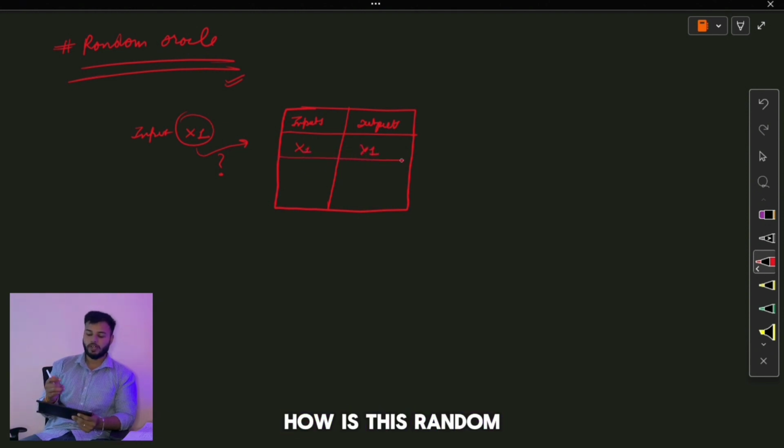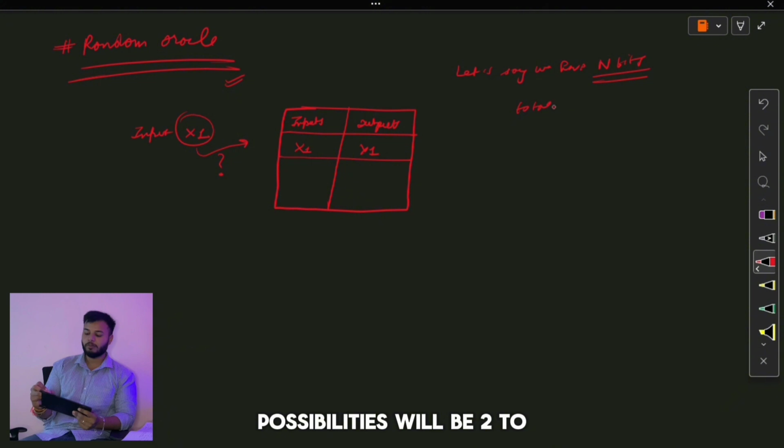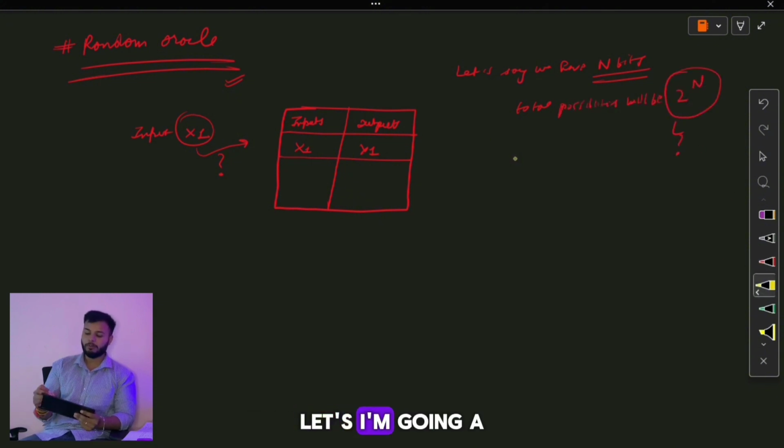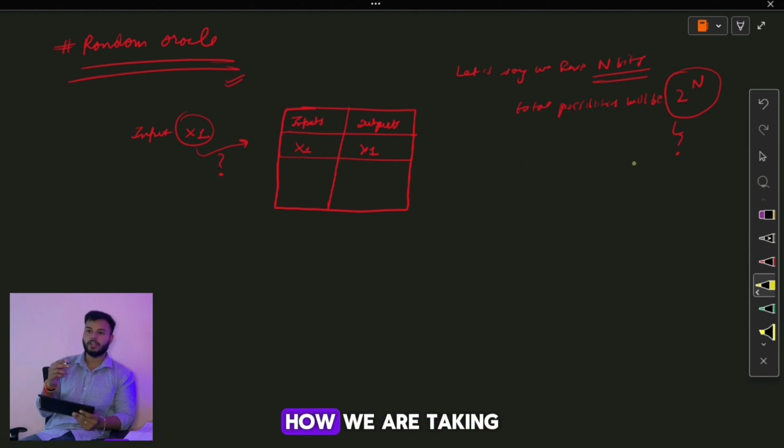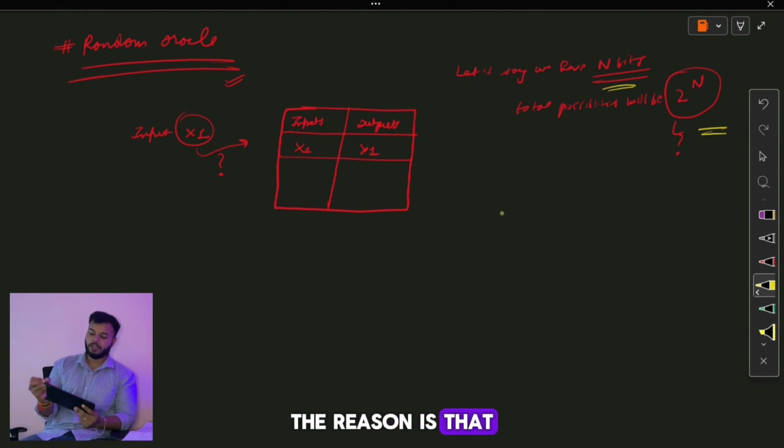So how is this random number generated? Let's say we have an n bits output space. Then the total possibilities will be 2 to the power n. This is a little off topic, but we need to understand this because otherwise we will get confused. The reason the total output space is 2 to the power n is this: let's say our n is 2 bits.